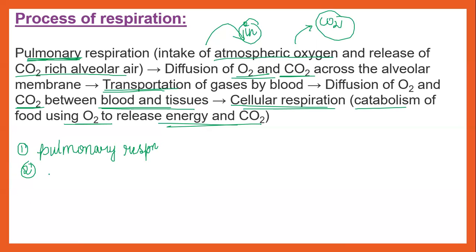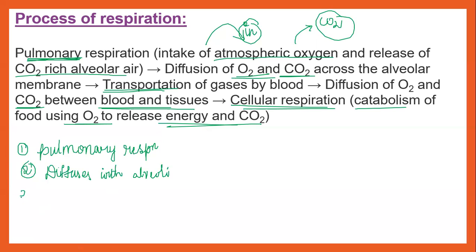The second step is the diffusion of these gases with the alveoli. Clear? Oxygen gets diffused across the alveolar membrane, and carbon dioxide also gets diffused.